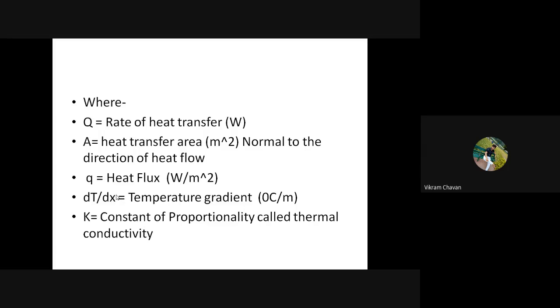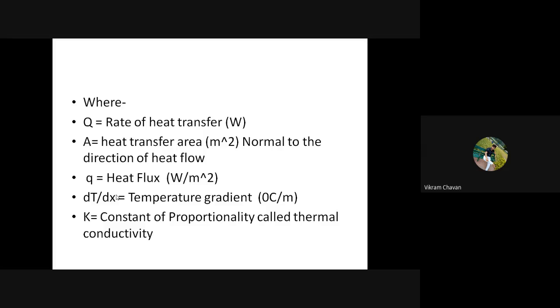Okay, so in bracket you can write down W, that is the symbol of watt. Capital Q is equal to rate of heat transfer and its unit is watt. Then capital A is equal to heat transfer area. So area unit is meter square. Capital A is equal to heat transfer area and in bracket unit is meter square, and this area is important.